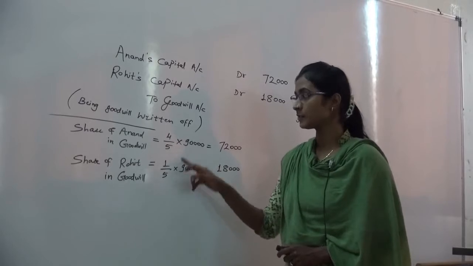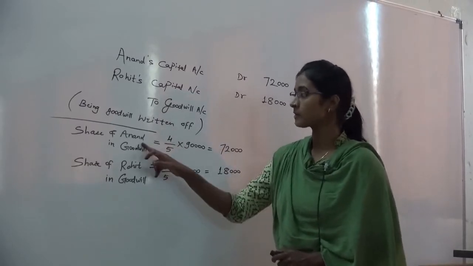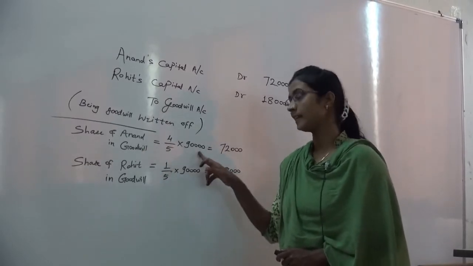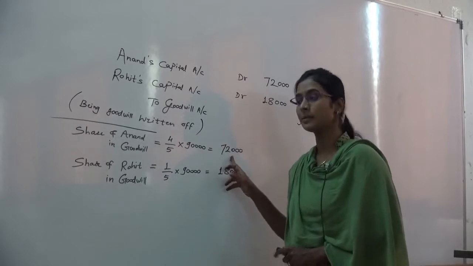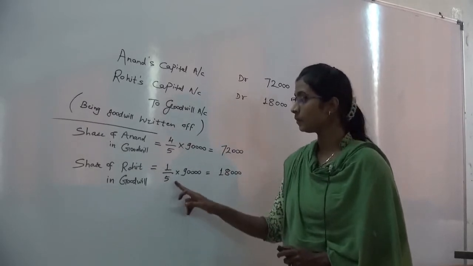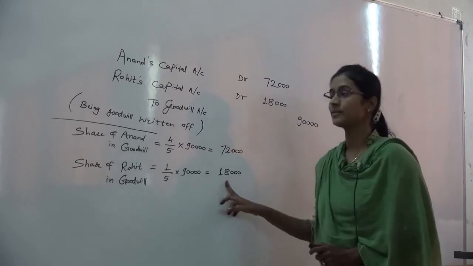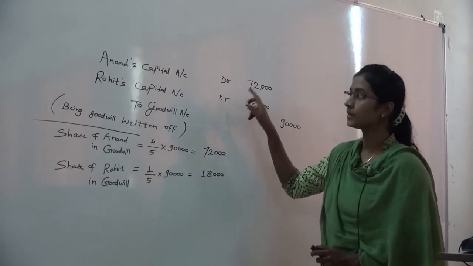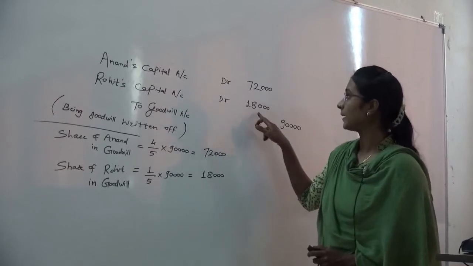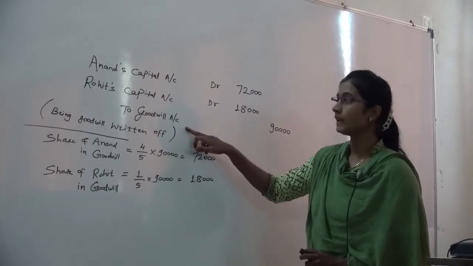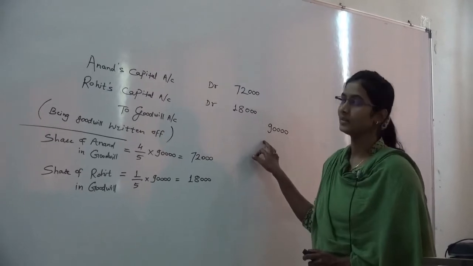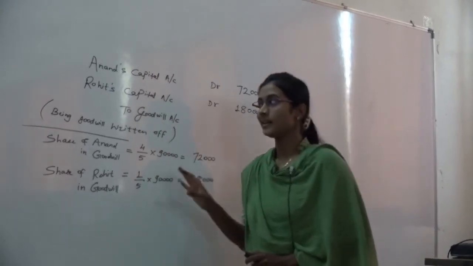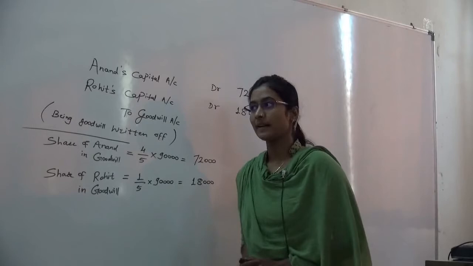So goodwill will be distributed amongst the given ratio. First partner will get 4/5 part of 90,000, that is 72,000 will be his share, and second partner will get 1/5 part, that is 18,000. So entry will be Anand's capital account debit by rupees 72,000, Rohit's capital account debit by rupees 18,000 to goodwill account by rupees 90,000. This is the journal entry for writing of goodwill between the old partners.